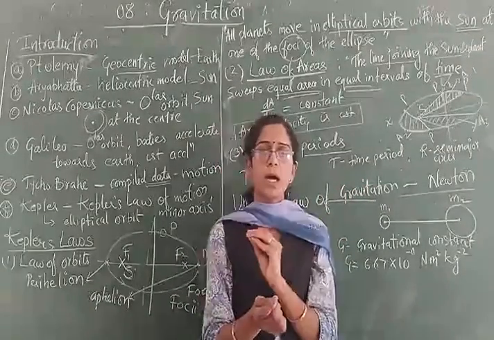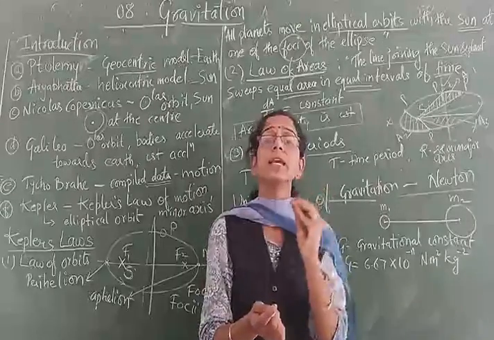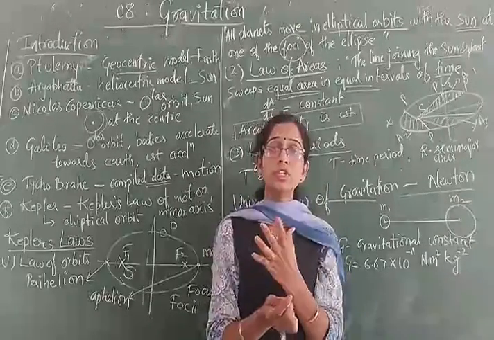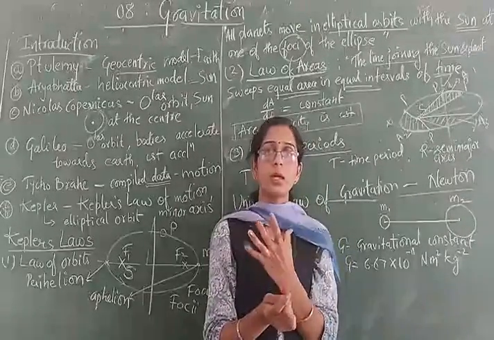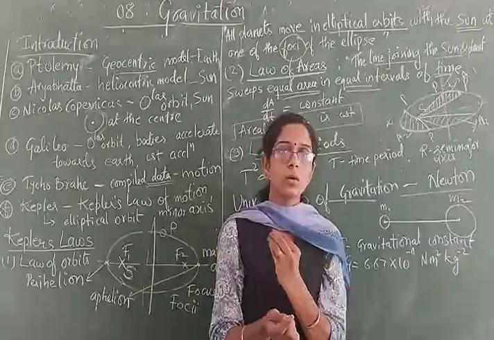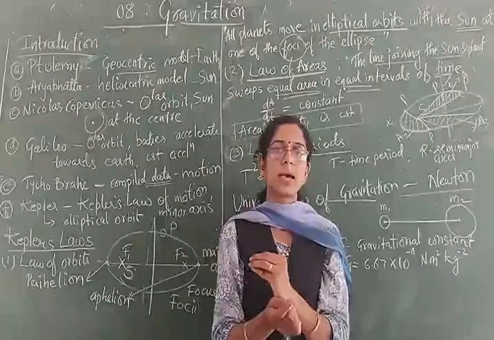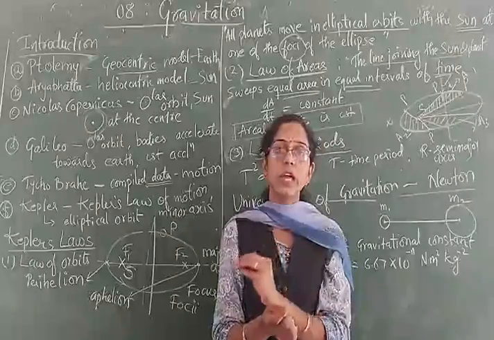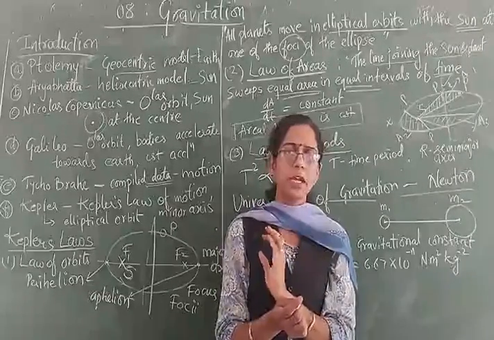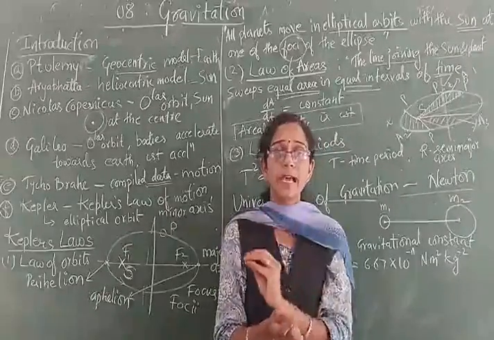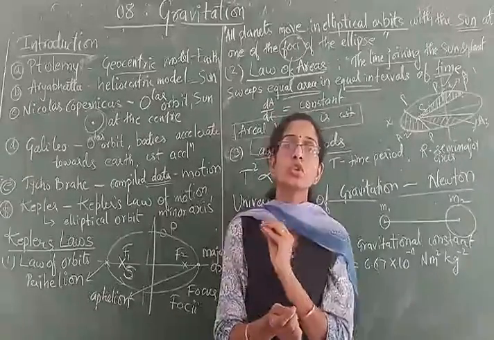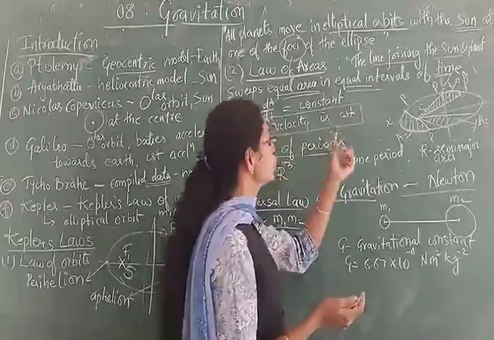So it is found that the time period is related with what? Its position around the sun. And it says that the square of the time period for any planet is proportional to what?